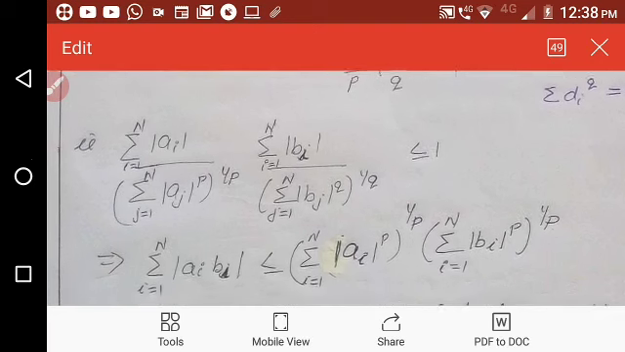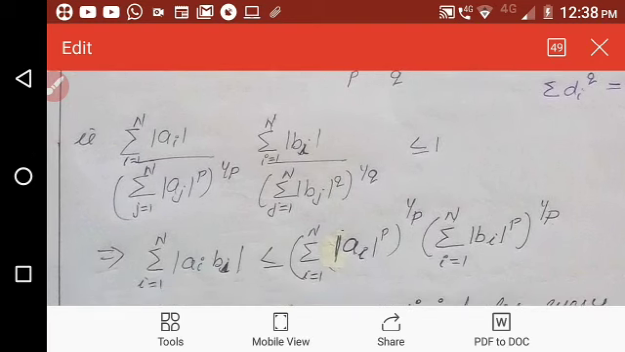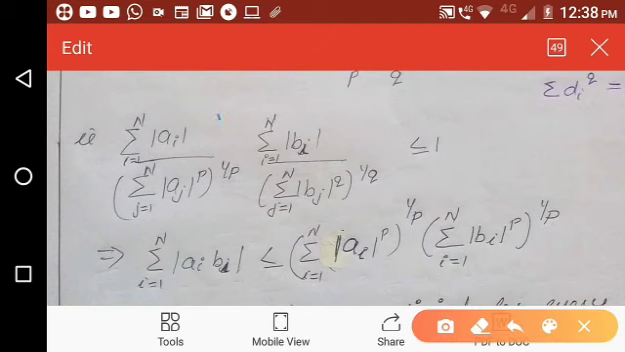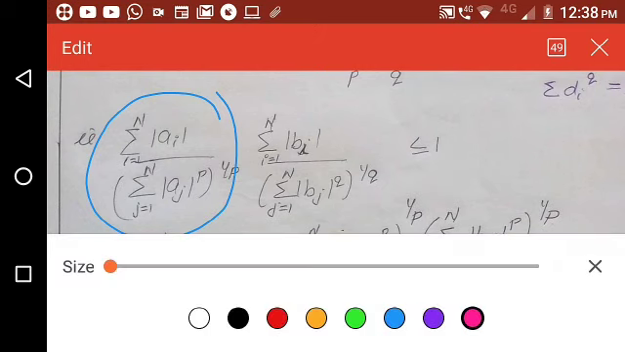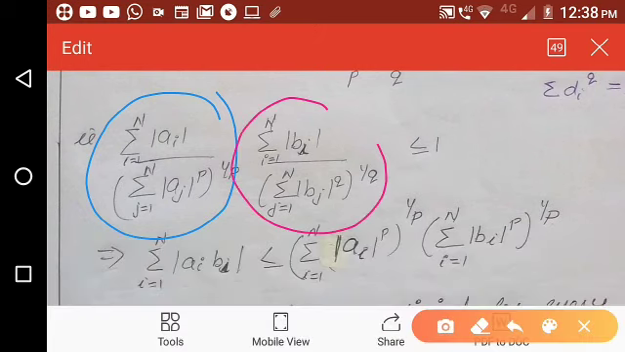Now we already assumed different terms for ci and di, and substituting those terms, ci is modulus of ai divided by sigma over j modulus of aj raised to p whole raised to 1 by p, and di is modulus of bi divided by sigma j equal to 1 to n modulus of bj raised to q whole raised to 1 by q.